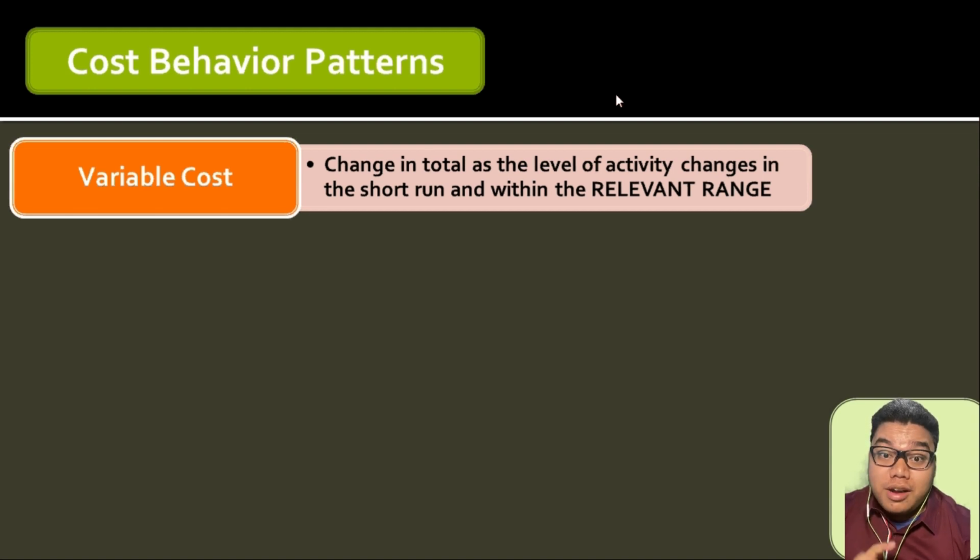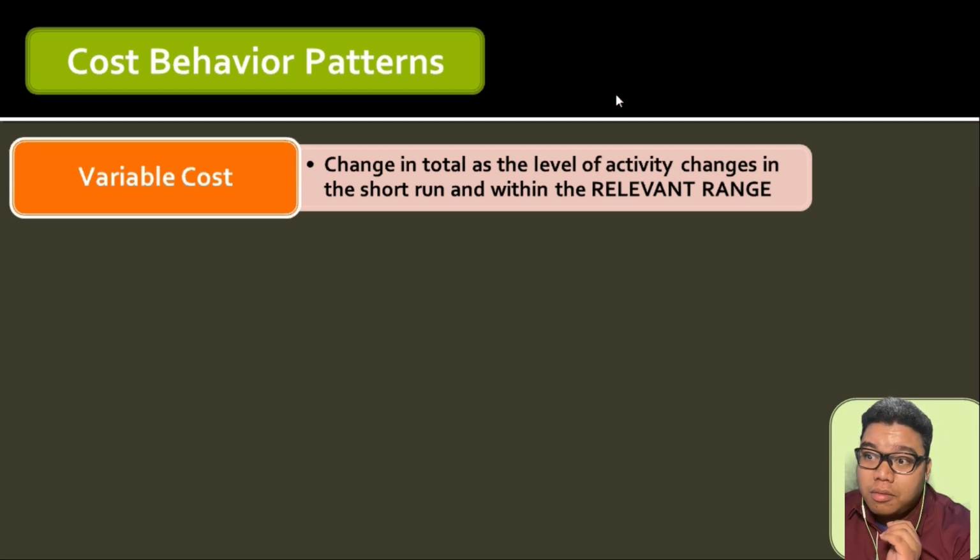We mention the short run because, as mentioned in the earlier module, ultimately all costs in the long run change as a result of the change in business activity. So let's not be confused on that concept. For now, we will focus on the concept of variability of cost in the short run.